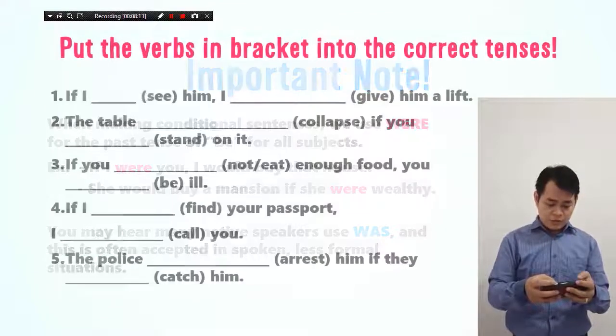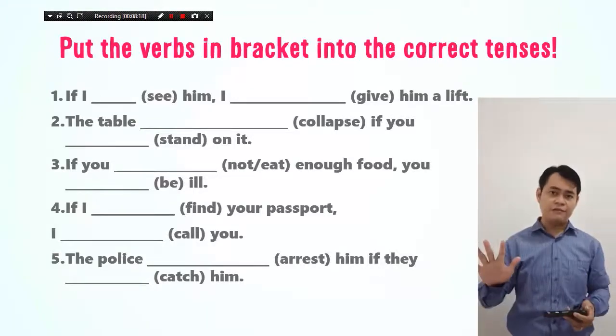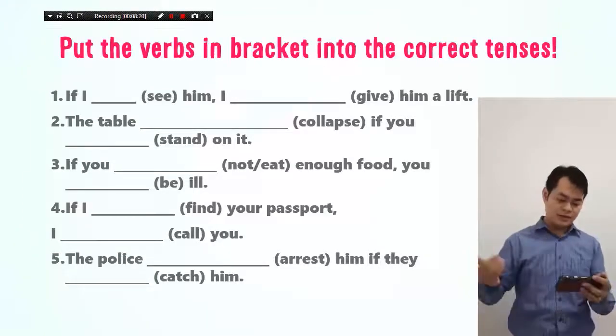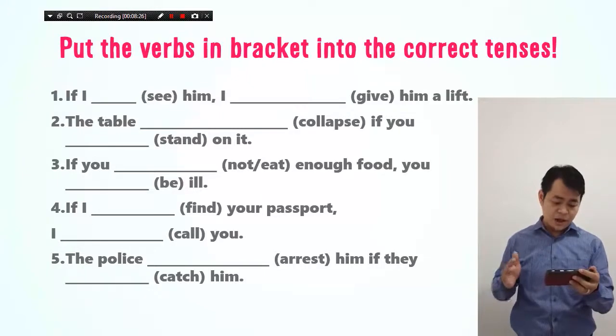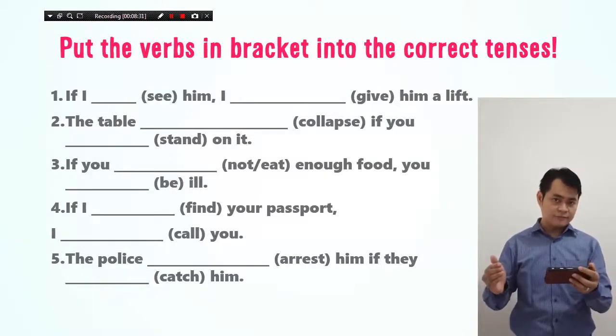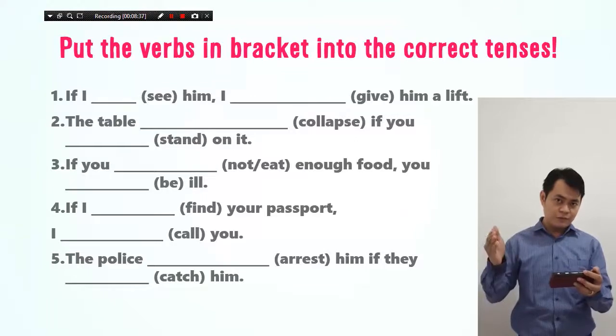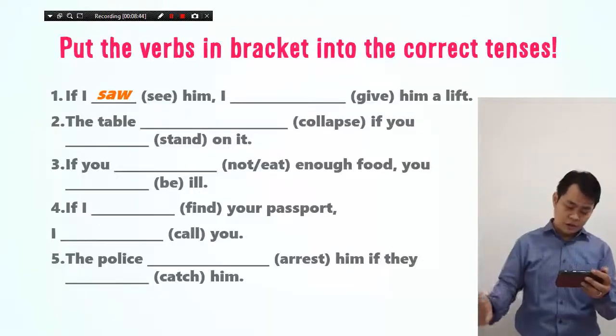Okay, we will have a little practice here. There are 5 examples that we can answer together. You can say the first one. If I blah blah blah see him, I would blah blah blah him a lift. Okay, if I, what do we want to fill in there? You can say the verb see, right? You still remember what we use after if? Simple past, right? So see becomes saw.